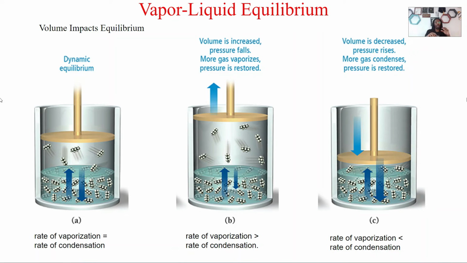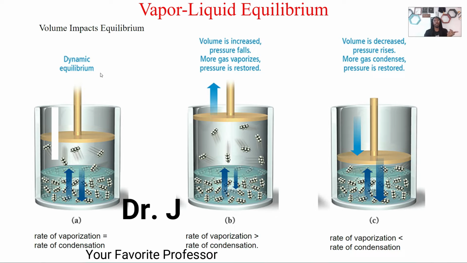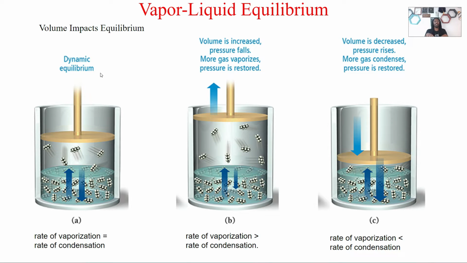As we mentioned before, we've got two things going on when we're talking about vapor-liquid equilibrium: the rate of vaporization, so liquids going to gas, and the rate of condensation, gases going to liquids. Only two things we're talking about here. So volume is a huge, impactful thing for our equilibrium. Let's talk about it. Right now, at 8, we have the dynamic equilibrium. Remind everybody, equilibrium is when our rates are the same.